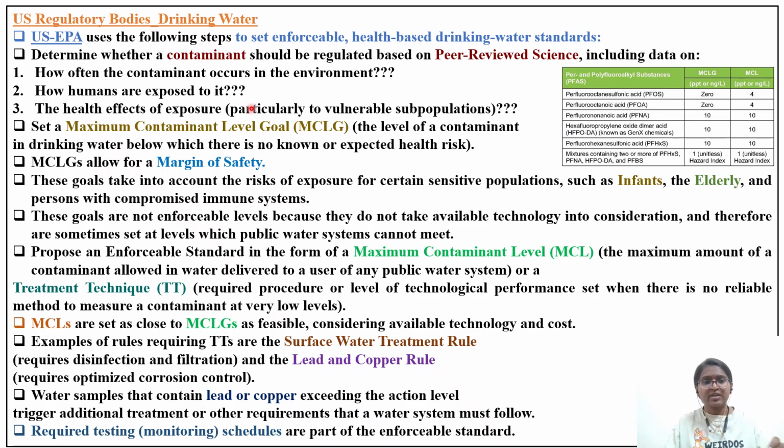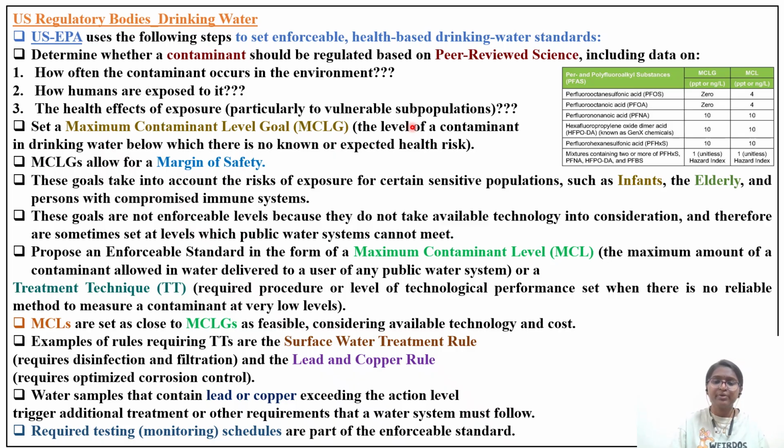Okay, how are humans exposed? What is the source? Are they drinking it through drinking water, or is it coming through the water supply, or is it contaminated, and if they go for a swim in that nearby lake, then they get exposed to that. So the route of exposure is important: oral or dermal, meaning skin. And the health effects of exposures, particularly in vulnerable populations.